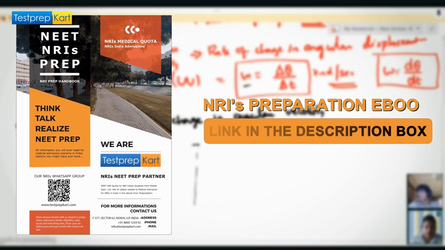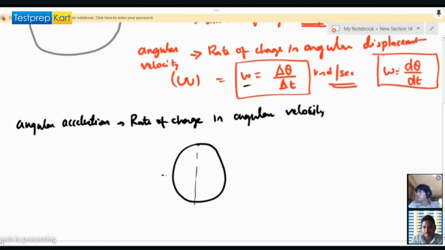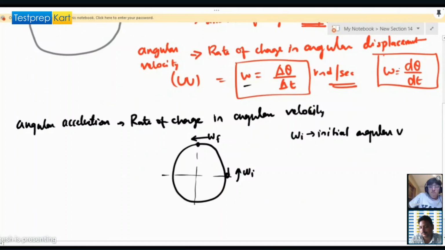So if the particle is rotating, this is omega i and here it is omega f. Or omega 0 or omega, right? Initial. So omega i is the initial angular velocity. Omega f is the final angular velocity.